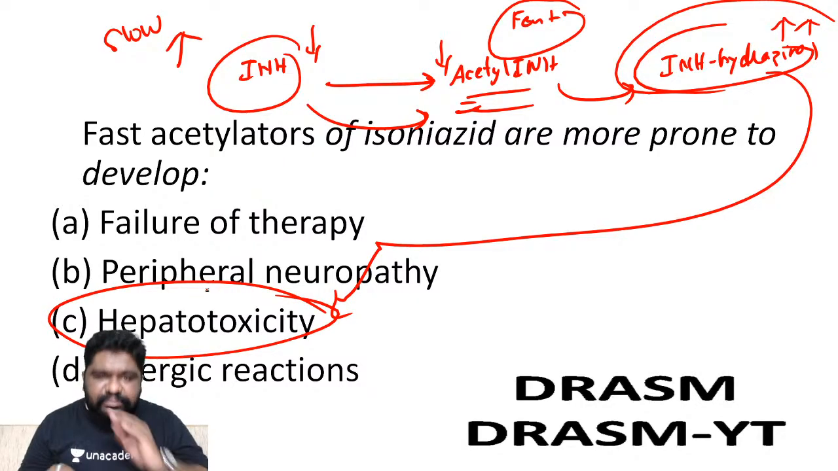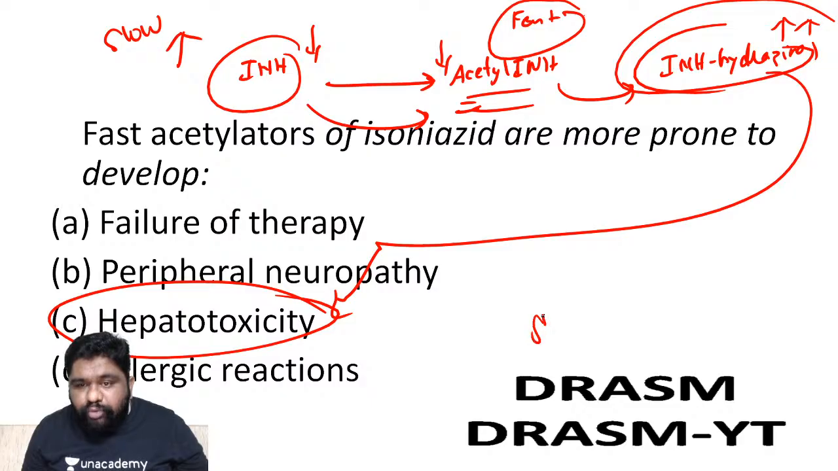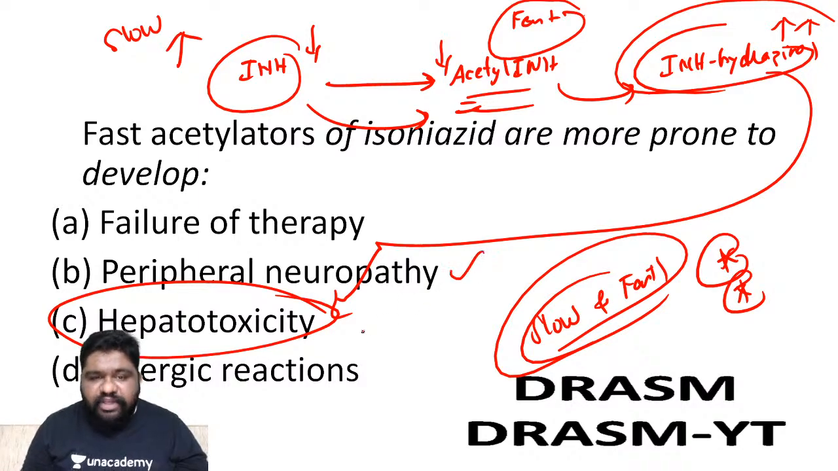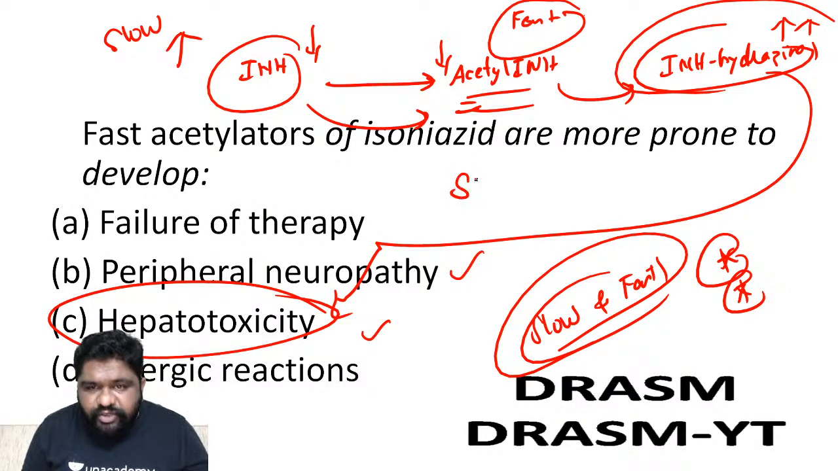Yes, failure of therapy is possible for both. Remember, for both slow and fast acetylators, failure of therapy is the most common symptom and most common difficulty, along with peripheral neuropathy and hepatotoxicity. Do you know what are the drugs which can go for slow acetylation? Which drugs can be affected by slow acetylation? It is referred to as SHIP.